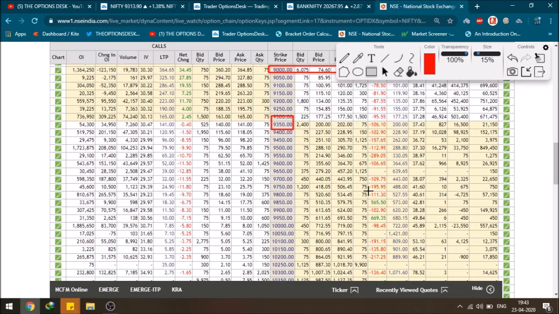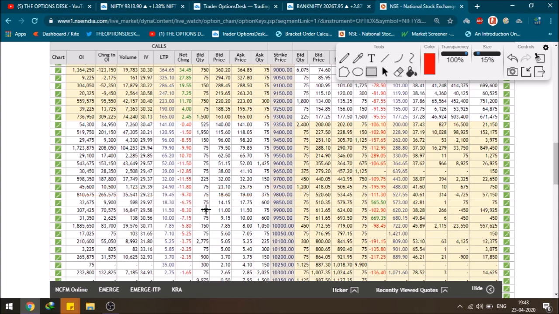On the other hand, as you can see, we should find put writing somewhere so that we can get a clear view. There has been a change in the OI at this particular point, and the number of contracts has also increased, so we can definitely go up to 9,400, which is what I am expecting in the coming future. And the call writing, as a change in the OI, has significantly increased at the 9,800 level, so we can expect a move. An upside move is still expected in Nifty 50 and Bank Nifty.